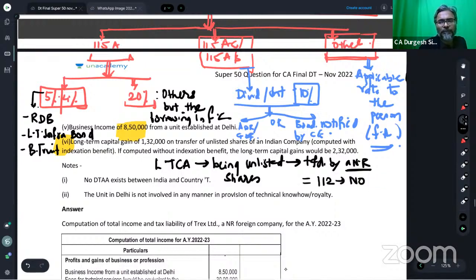Section 112 says no indexation. What does section 112 say, students, in this particular context? No indexation.